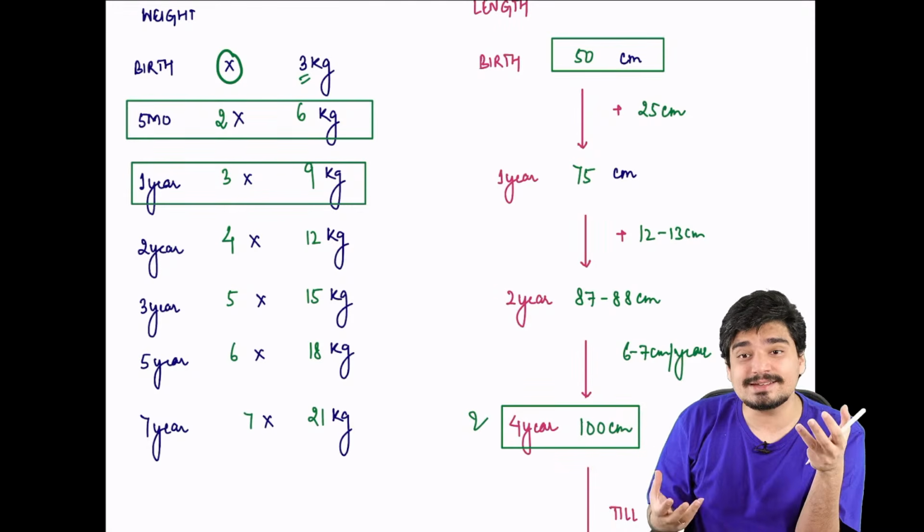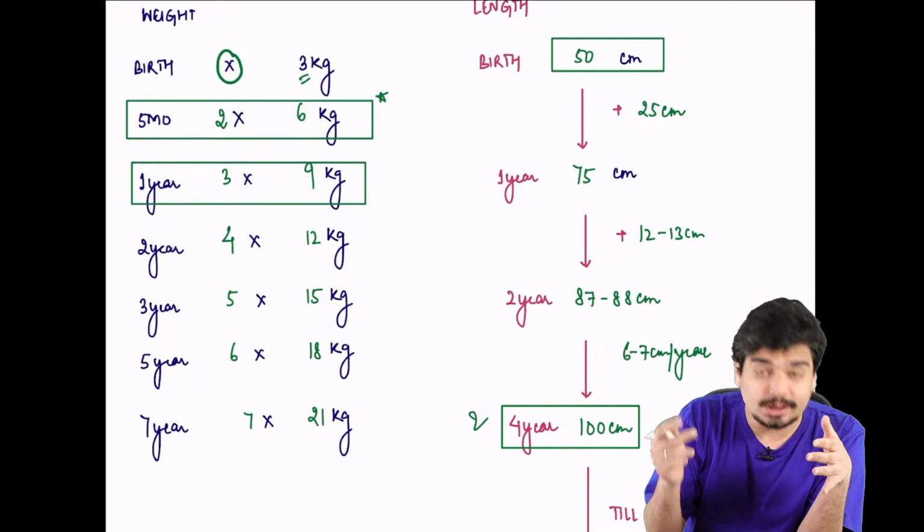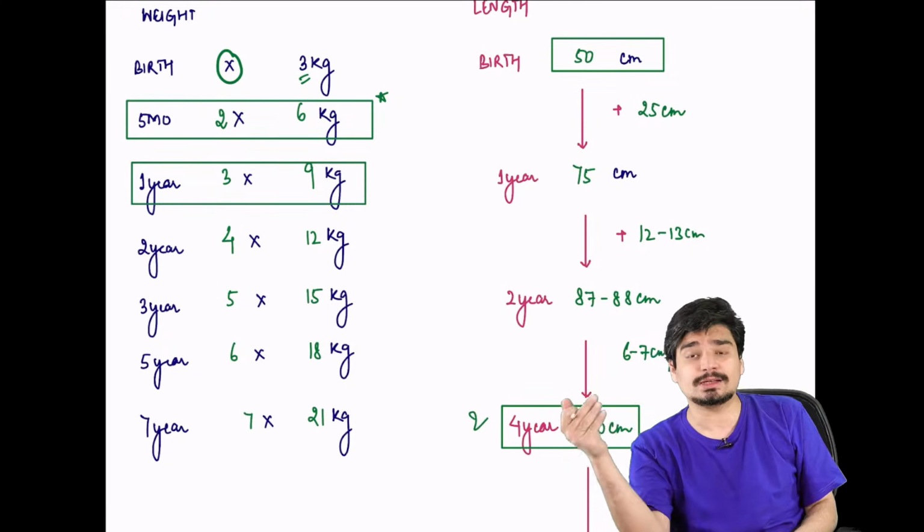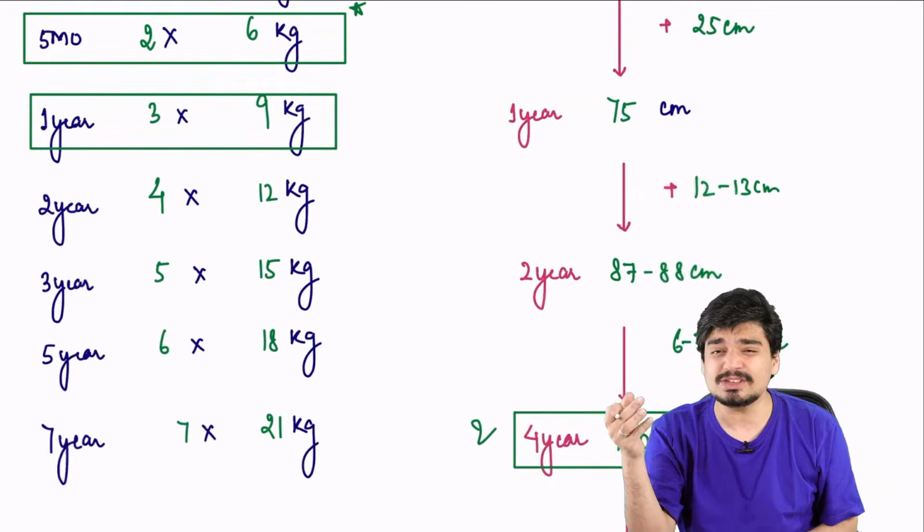While as far as weight is concerned, it only took how much time? It only took 5 months. This tells you a very important property related to weight and length. Physiological property. Weight is something which is very fast.